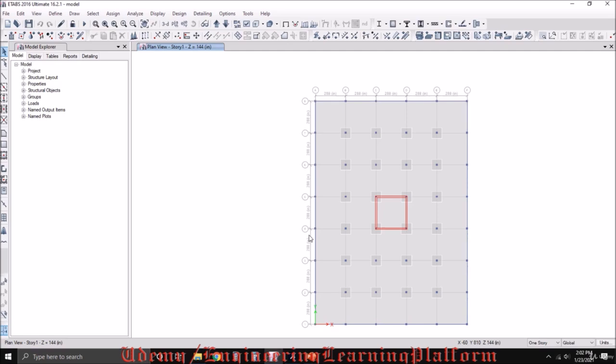In this lecture, we will learn how to define seismic load in ETABS and how to actually apply it on the structure. Seismic load is also called earthquake load, and we will be using ASCE 7-10 for applying it to our structure. The seismic load is a function of the code, whatever code you are using. So seismic load will be applied using that code.